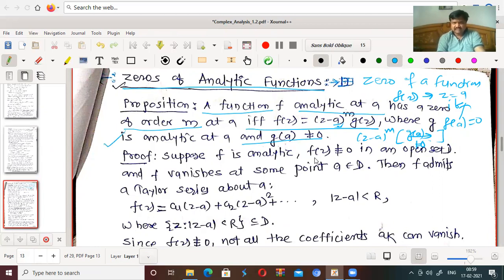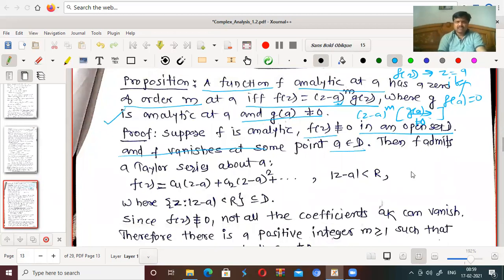Suppose f is analytic and f of z is not identically 0 in an open set D, and f vanishes at some point a belongs to D. What we are saying here: f is analytic, it is not identically equal to 0 on an open set D, right?